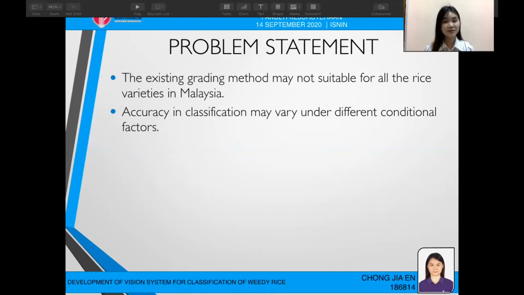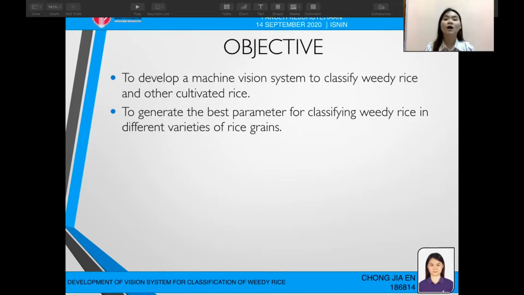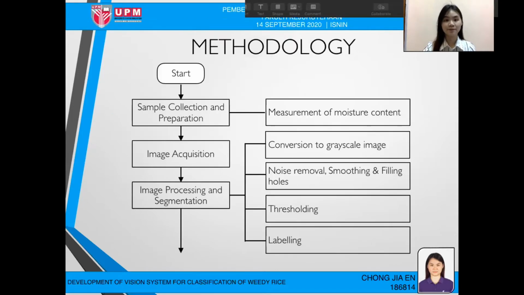The problem statement is, first, the existing grading method may not be suitable for all the rice varieties in Malaysia. The second is that the accuracy of classification may vary under different conditional factors. The objective of my project is to develop a machine vision system to classify weedy rice and other cultivated rice. The aim is to generate the best parameters for classifying weedy rice in different varieties of rice grains.